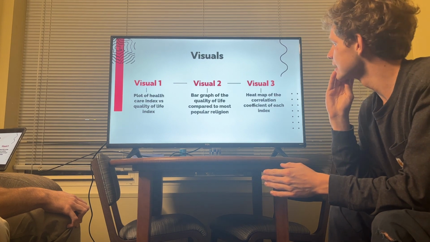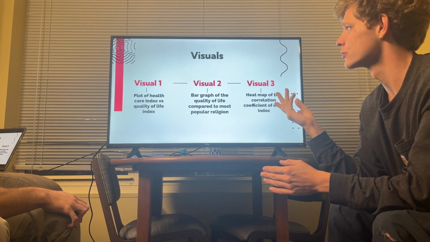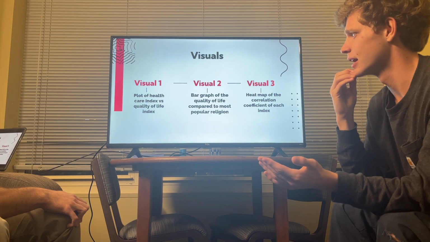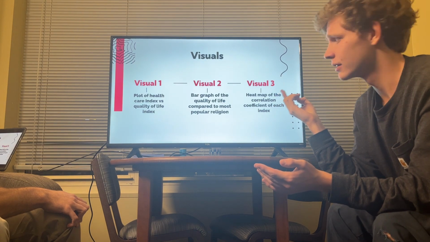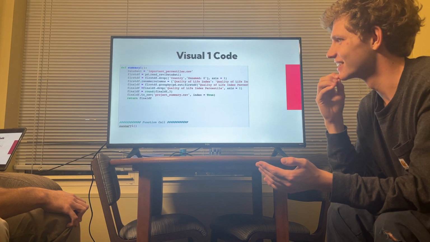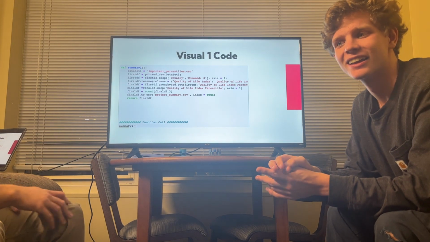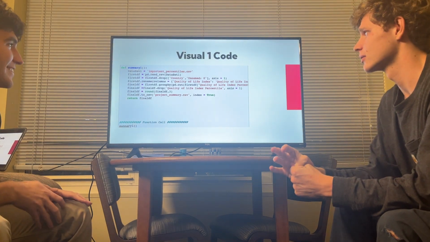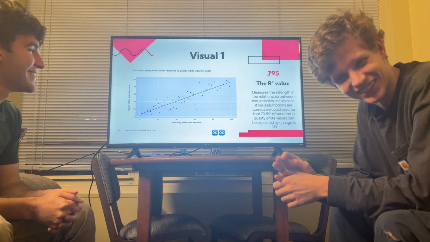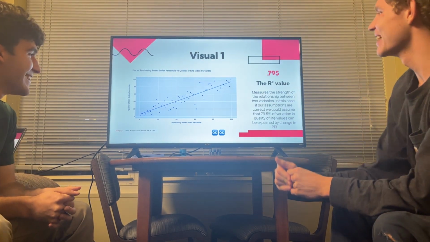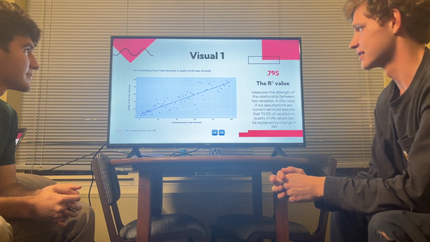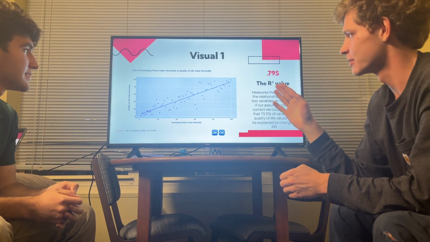So here's a list of our visuals. Our first visual was where we plotted our initial hypothesis indicator, which is our quality of life. Okay, this is our visual. It maps the purchasing power index, that's what I meant to say, which was our hypothesis predictor, with the quality of life percentile.